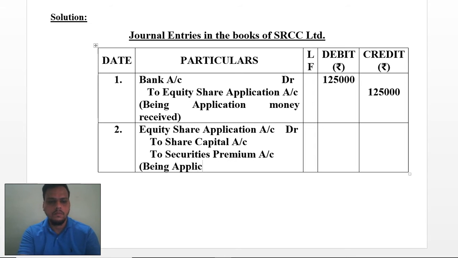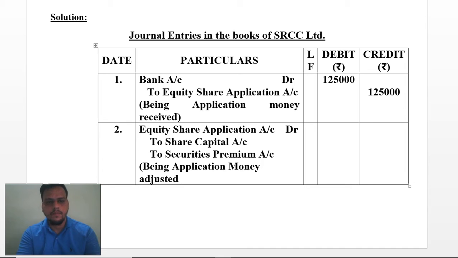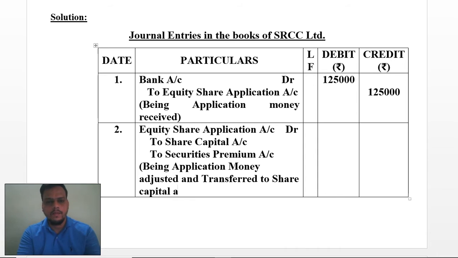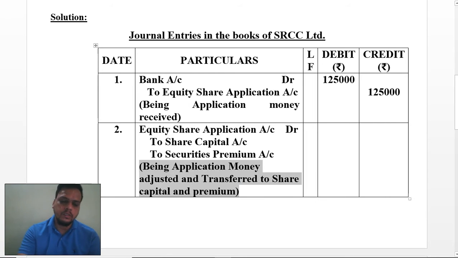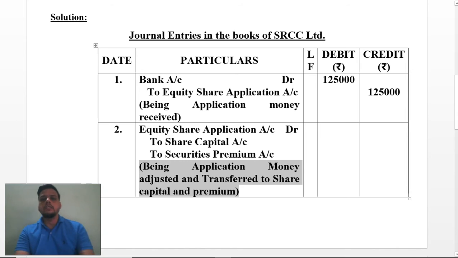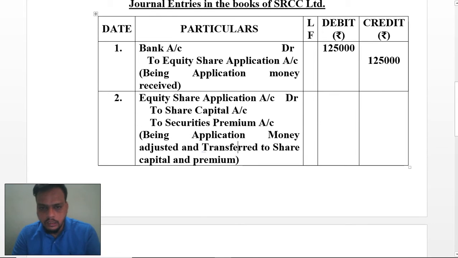Here you can write being application money adjusted and transferred to share capital and premium. You can write being according to your conditions, but it will be better to write from the question itself, so it will be easy to make and very understandable.